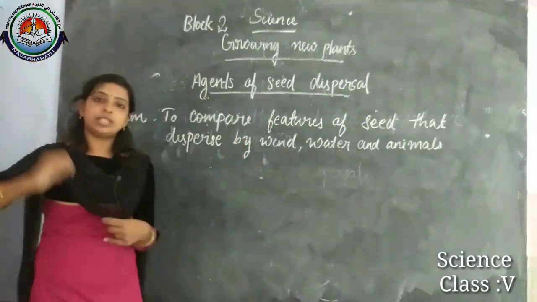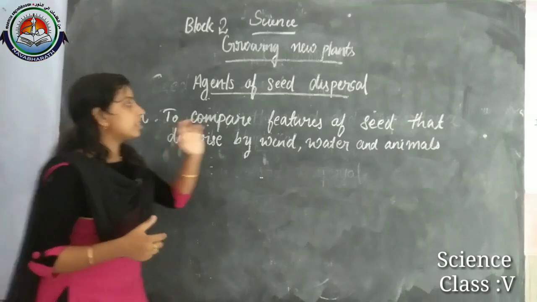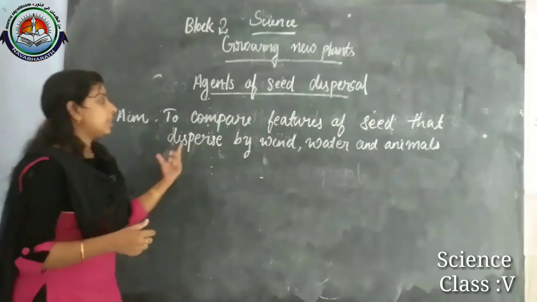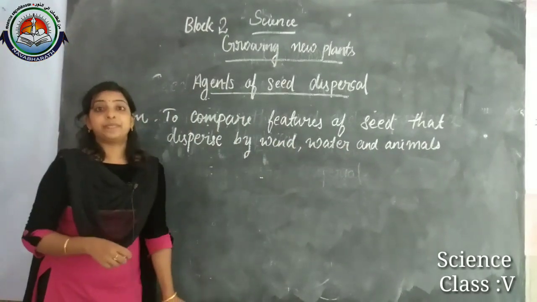So in this lesson we are going to compare the features for the dispersal of seeds by wind, water and animals.